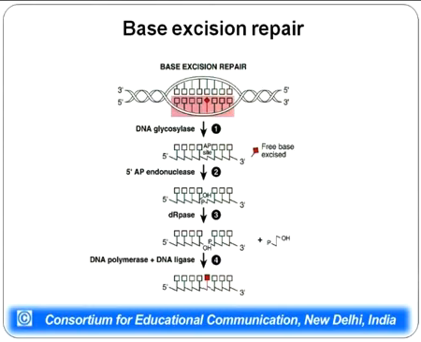Now, this particular figure sums up the base excision repair machinery. There is a base which is shown in red, which is not an appropriate base, or it is a damaged base, and this is removed by DNA glycosylase. It is excised out, and there exists an AP site. Now, the endonuclease which cuts 5' to the AP site comes into action, and it cleaves the bond. After that, DRPase hydrolyzes this particular nucleotide and removes it from its position. Now, DNA polymerase will come into action. It will introduce a nucleotide complementary to the parental strand, and after that DNA ligase will seal whatever nick is present there.